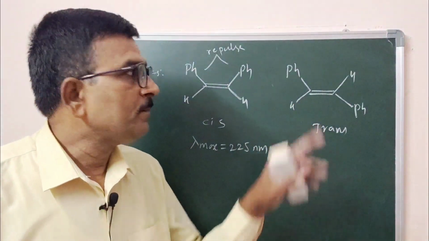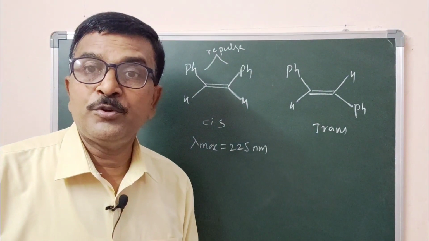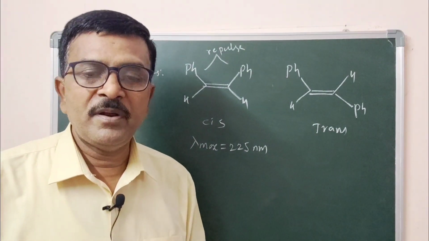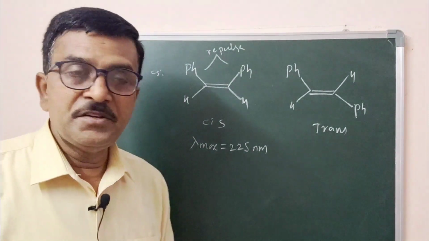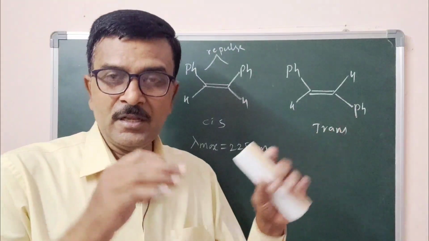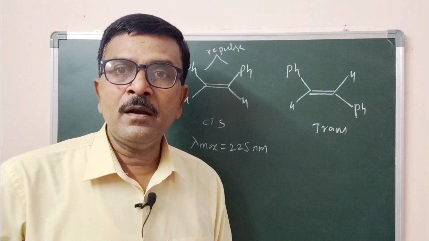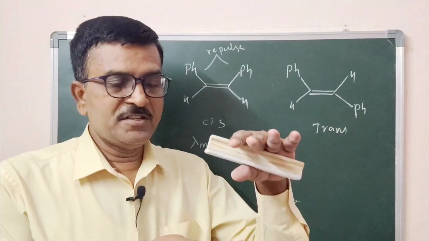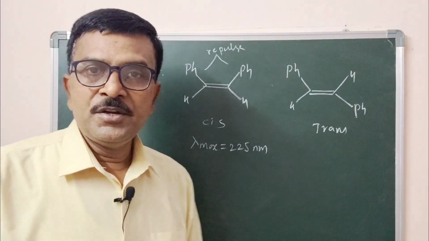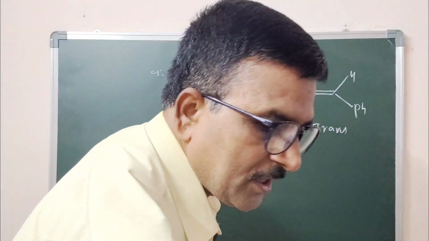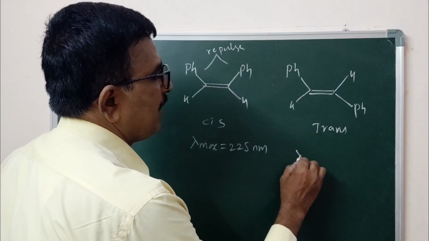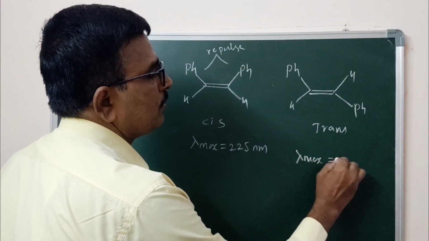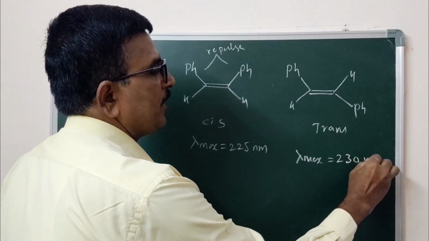Now in the trans, where the two phenyl groups are on opposite sides, there is no steric repulsion or interaction, hence the molecule is perfectly coplanar and the orbital energy difference is very less and it absorbs at longer wavelength. Lambda max is equal to 230 nanometer.